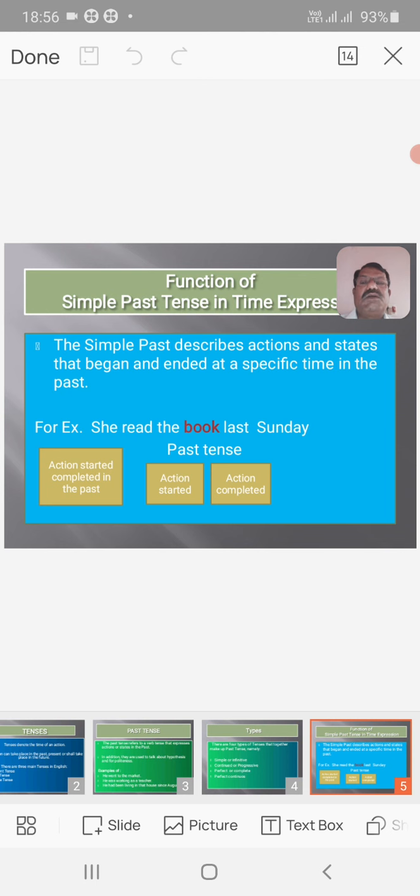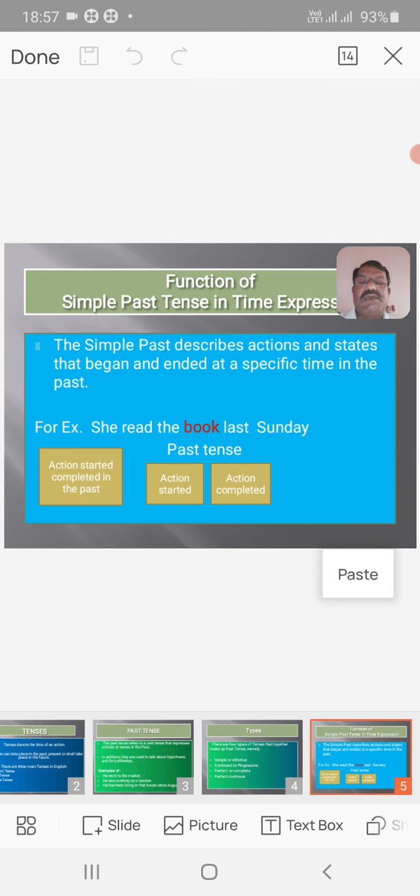What is the function of simple past tense in time expressions? The simple past tense describes an action and states that began and ended at a specific time in the past. For example, she read the book last Sunday.